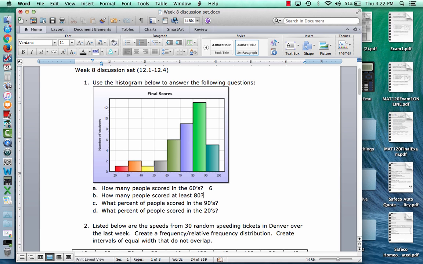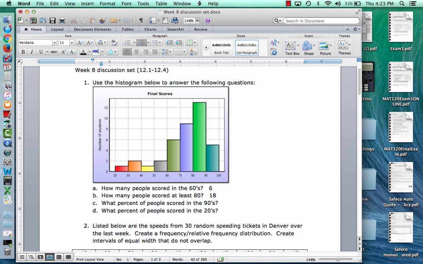How many people scored at least 80? Well, what does at least 80 mean? At least 80 means 80 and up. Sometimes they say you have to be at least 16 to drive, or at least 21 to buy alcohol. So at least means that number and up. So how many people scored at least 80? Well, it was all 13 in here, and the scores in the 90s. So 13 plus 5 should be 18 students scored at least 80.